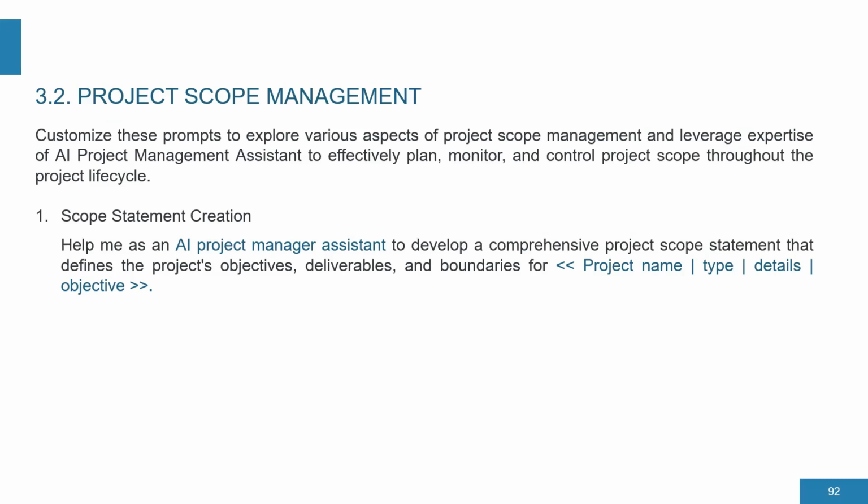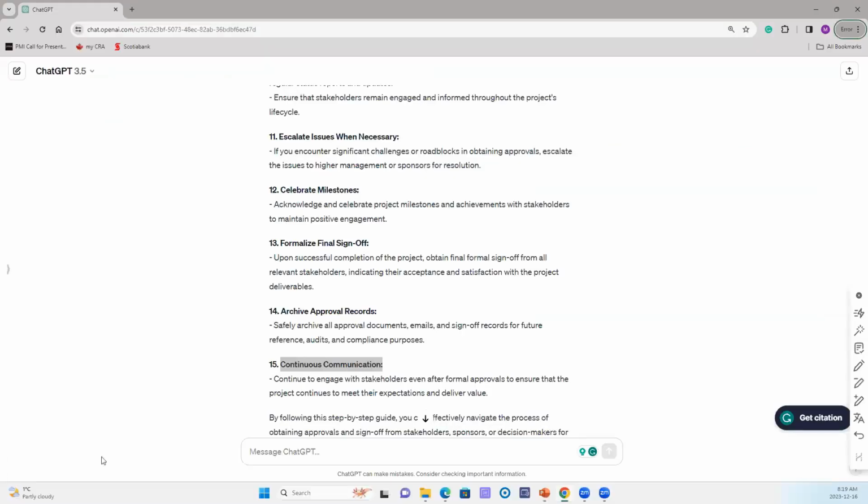So let's go back to this screen and I will write my prompt here.